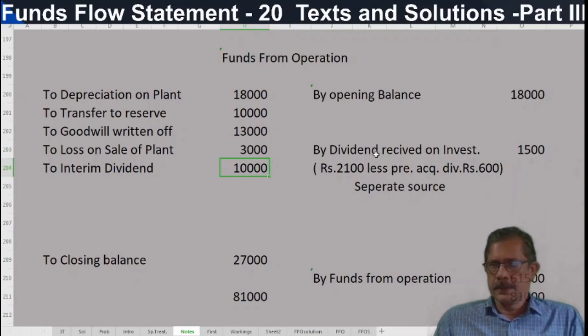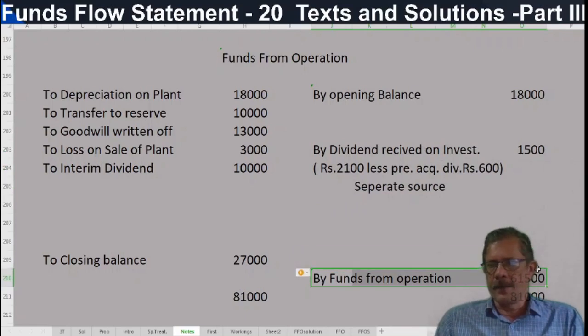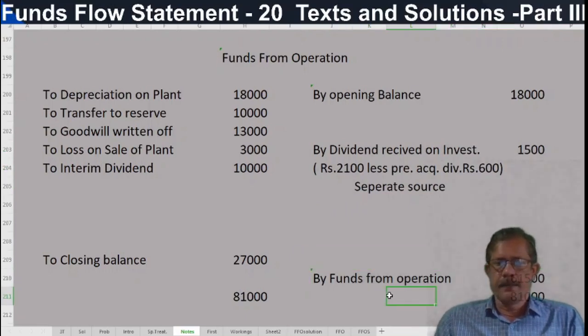Correct? Then next, dividend received on investment, only 1,500 is credited to profit and loss account. So only 1,500 is to be deducted from here. 2,100 is the total source. In the funds flow statement, you have to show 2,100 rupees. And the balancing figure is funds from operation. This is the balancing figure.